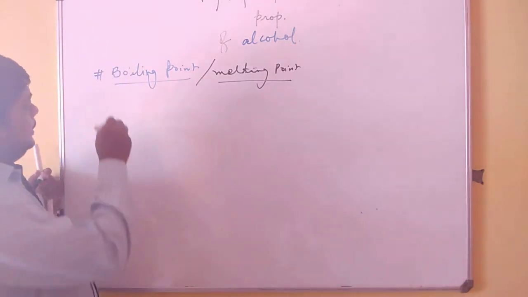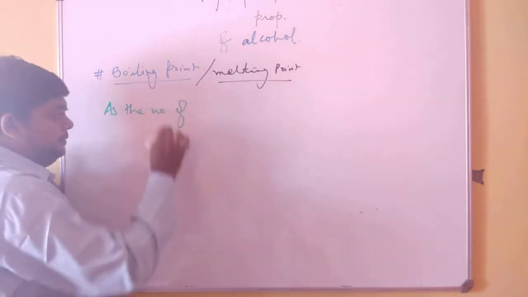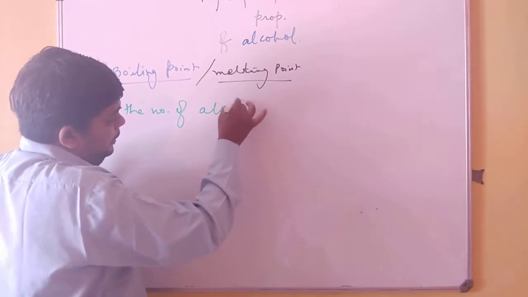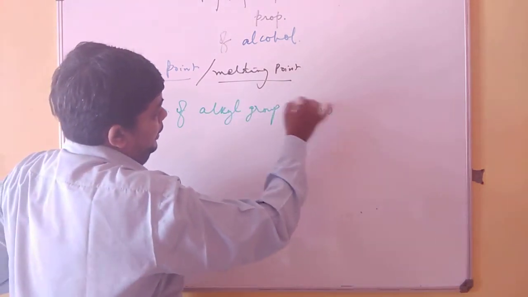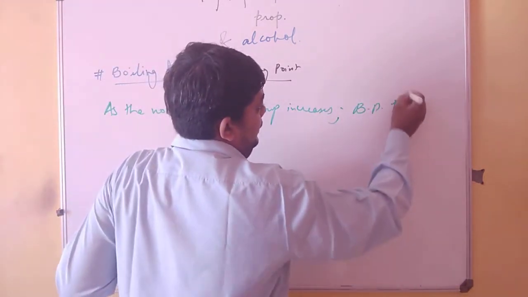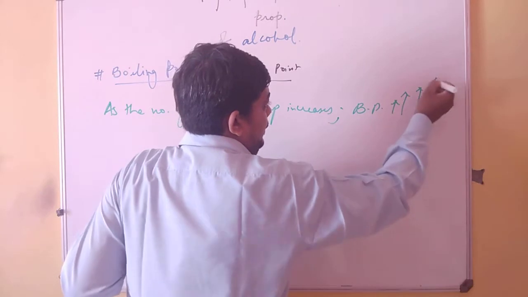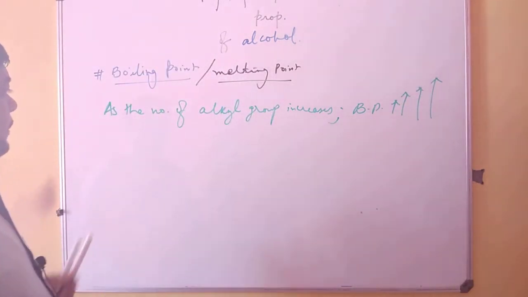See, as the number of alkyl groups increases, the boiling point increases. As the number of alkyl groups increases, the boiling point increases.